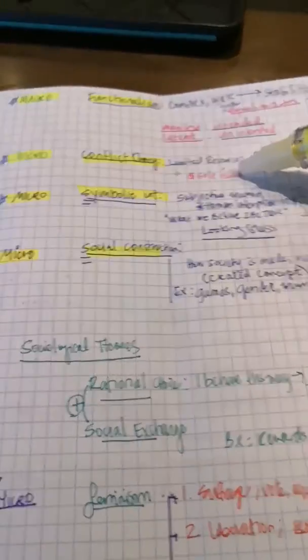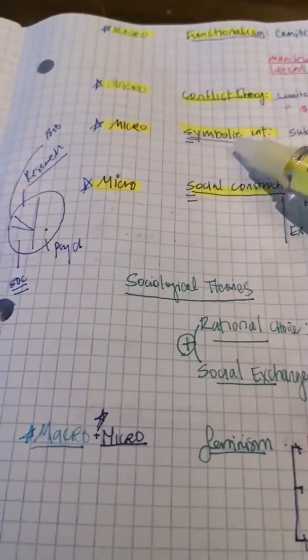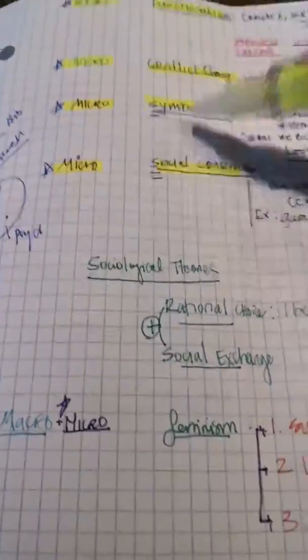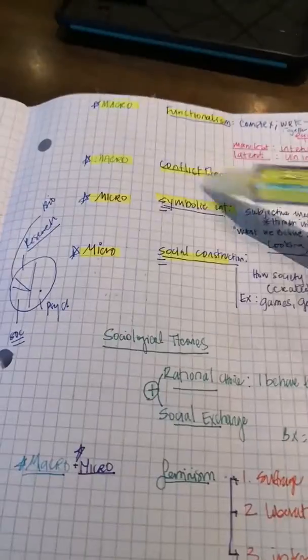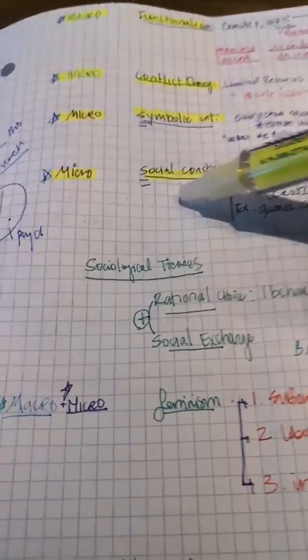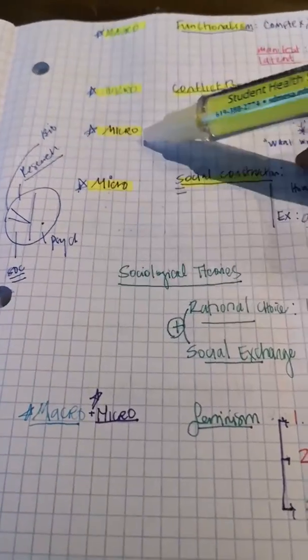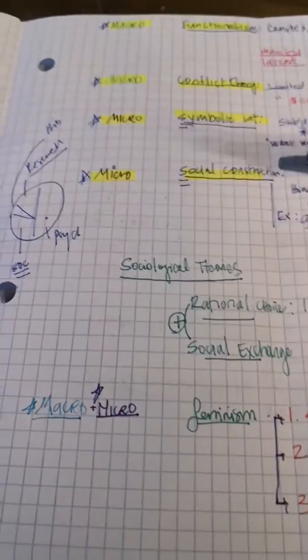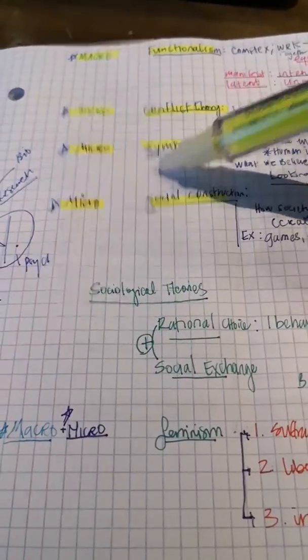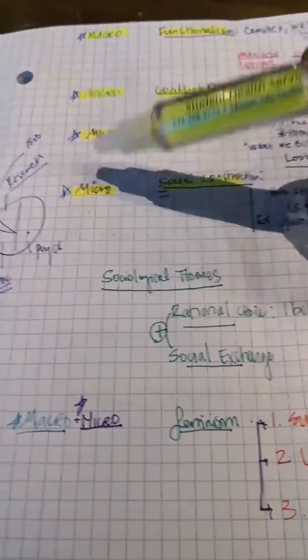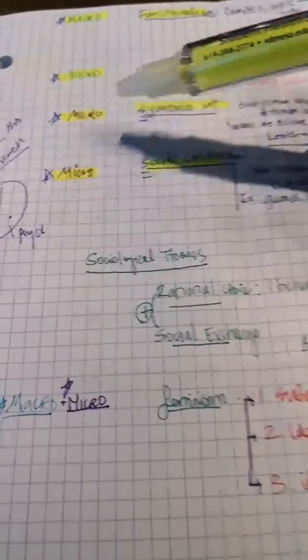So if we jump down to the third, this one's a little bit tougher for me, and the best way I like to think about these two is between these last two theories of sociology, symbolic interactionism and social construct. They are both micro views, right? So one-on-one level. And if you think about symbolic and social, they both start with S, and S is small, so you can think of small as micro, and that's how I remember it.